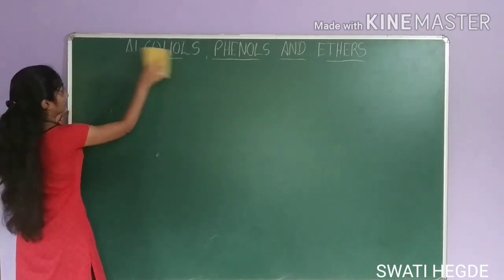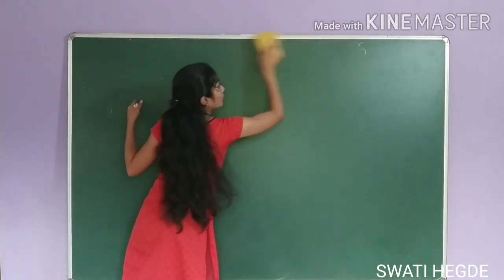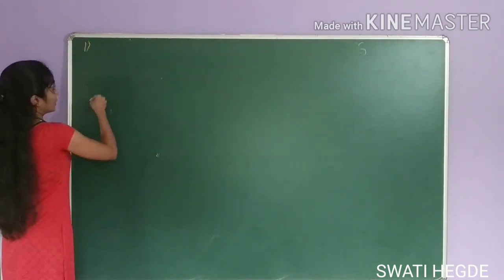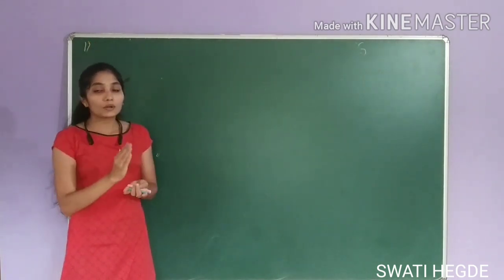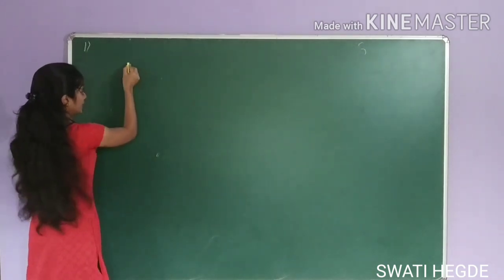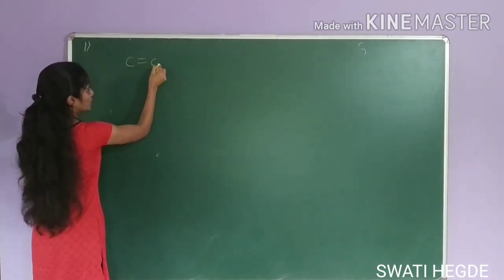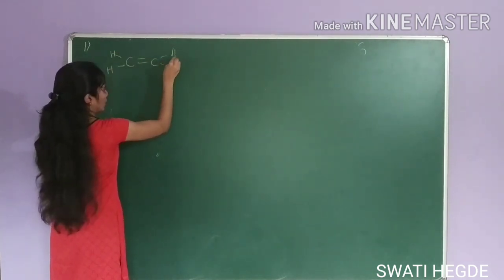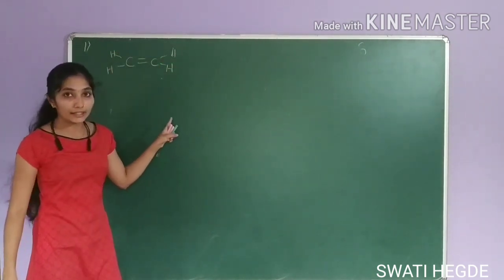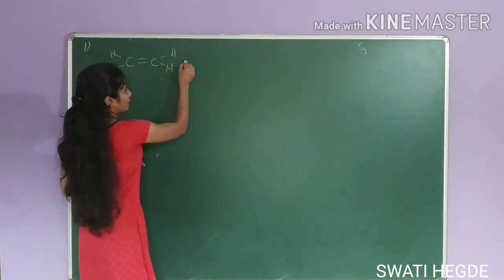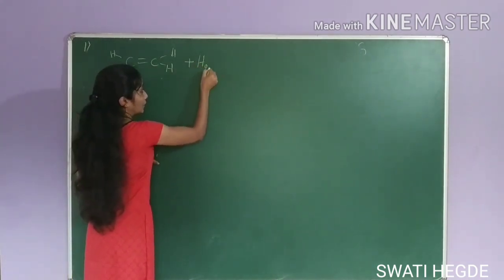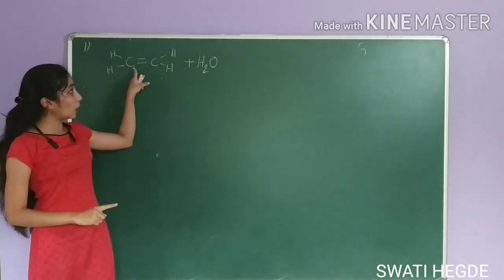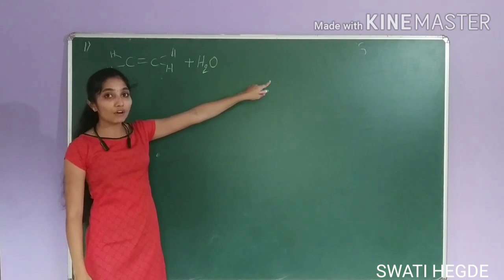First one is hydrolysis of alkene. In this hydrolysis, first you are going to treat alkene. Let's say, consider an example, C double bond C, H, H, H, H, ethene. This is symmetrical alkene. This reacts with H2O. Hydrolysis means addition of water to alkene for the preparation of alcohol.